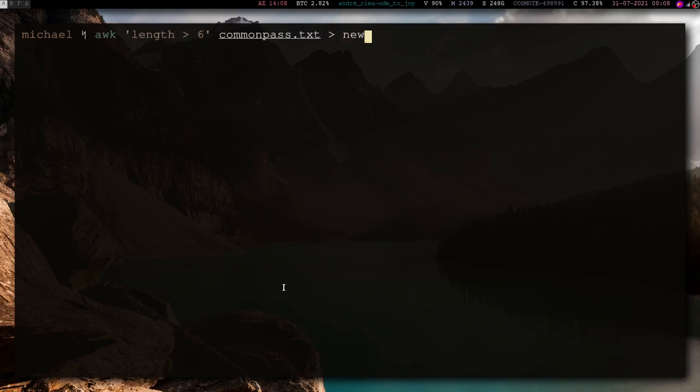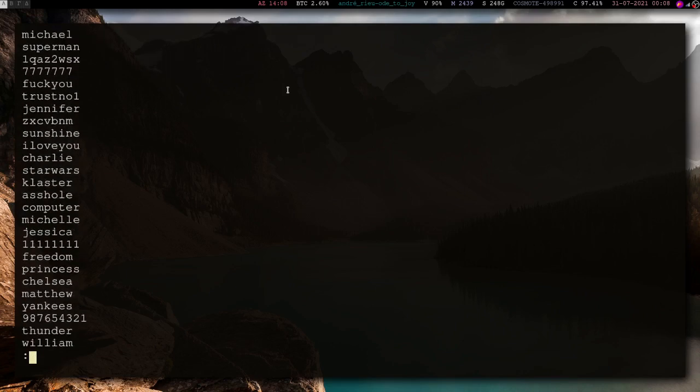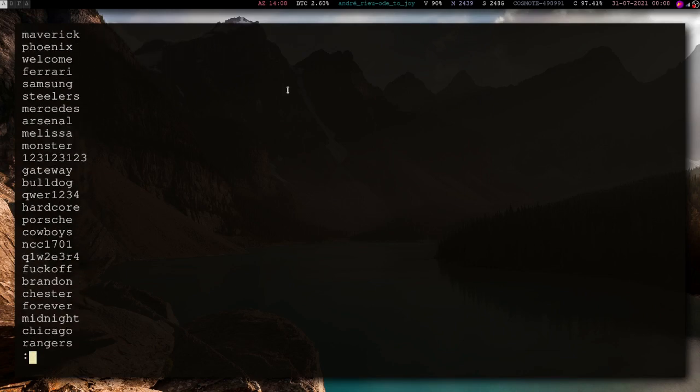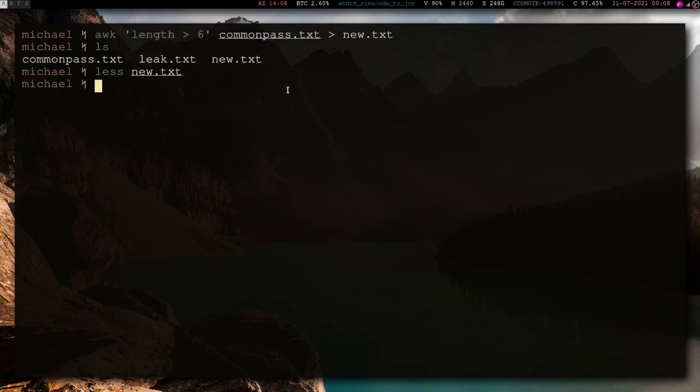So let's say new.txt. Now we have new.txt as well, with all the passwords longer than 6 characters. We can see how many lines it has. Oh, it's 398. That's much fewer lines actually.